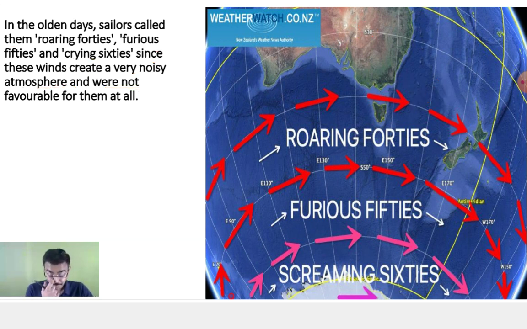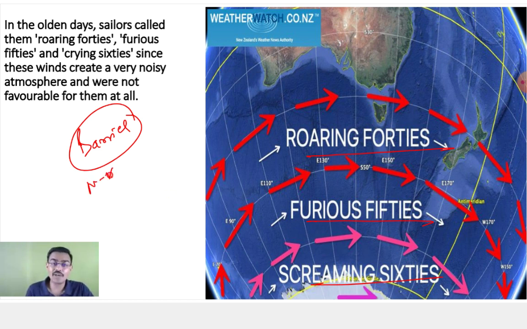A very interesting thing happens. Whenever the sailors used to sail in the southern hemisphere, since you do not have any sort of barrier, these westerlies and polar easterlies become very, very aggressive in nature, and the sailors find it very difficult to sail through. So they named it the roaring 40s, furious 50s, screaming 60s. Now, why don't you find this in the northern hemisphere? Because you find a lot of landmasses. So you will not find your westerlies and polar easterlies becoming so furious, so noisy or so aggressive in nature. Sailing is difficult in these areas. Yes, that is the reason: the roaring 40s, furious 50s, and screaming 60s.